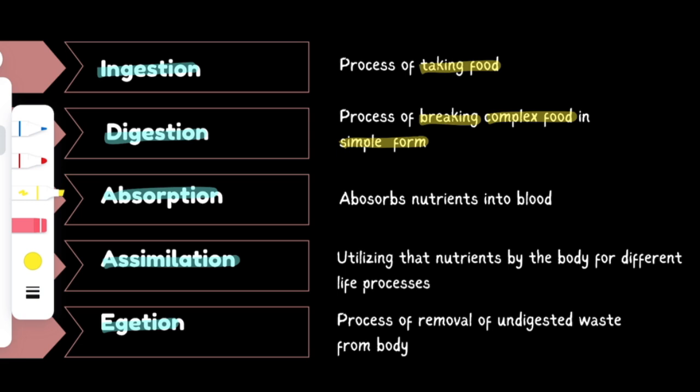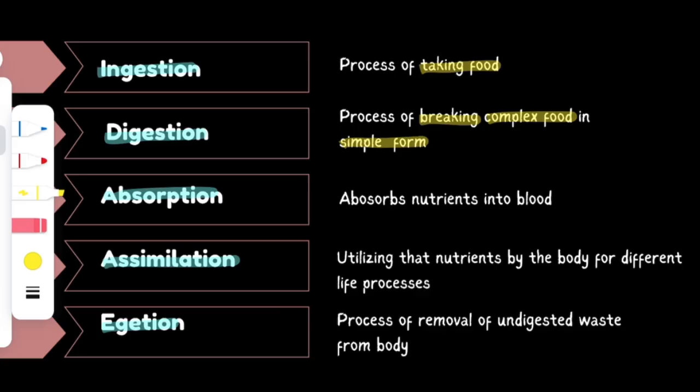As I already told you, digestion is a process where carbohydrates, proteins and fats, the macronutrients which are present within the food in a complex manner and which we cannot utilize in our body, are broken down into simple soluble form. Otherwise we cannot produce any kind of energy and cannot utilize this food. So the process where this happens is called digestion.